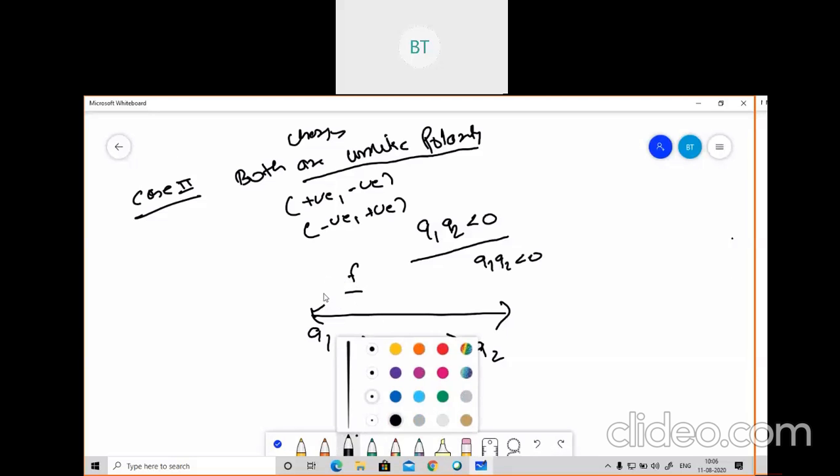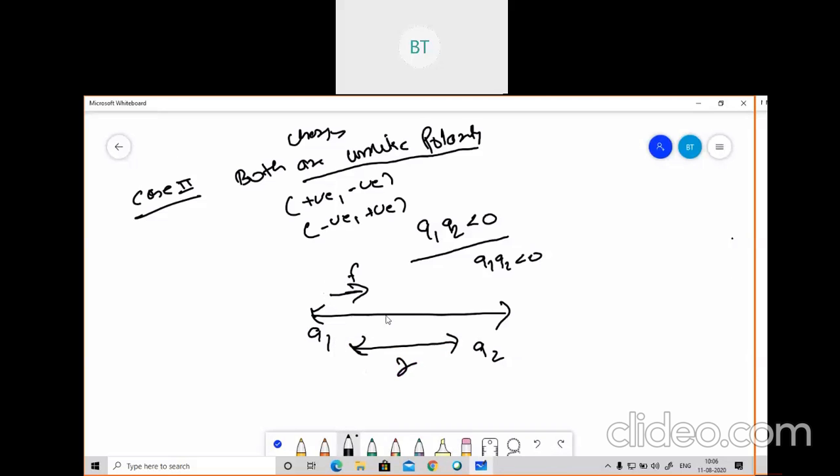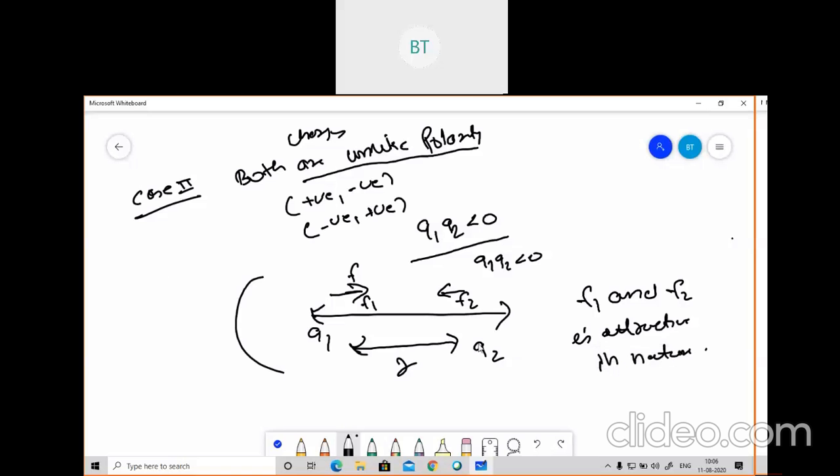It will be in this direction only. It will be an attractive force. F1 is this side, F2 is this side. So both F1 and F2 are attractive in nature. In the first case, if we consider the same polarity, both F1 and F2 are repulsive in nature, and if Q1 and Q2 are of unlike polarity, meaning Q1 is positive and Q2 is negative, or Q1 is negative and Q2 is positive, then F1 and F2 are attractive. So these are the two cases in Coulomb's law.